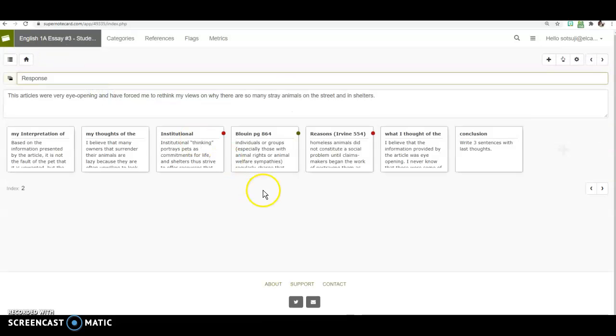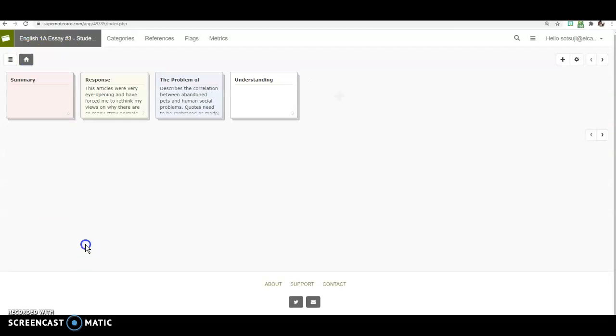Let's take a look at the response. Here's the response to the articles. She said the articles were eye-opening, and here are some of the thoughts that she has. Then she decided to use these cards as part of her response, and then the conclusion. That's exactly what you're going to be doing. Again, you're moving your cards over into your summary and response decks. You should have a minimum of 5 cards, if not more if you like. But remember, this essay is very short. It's only going to be 2 pages.